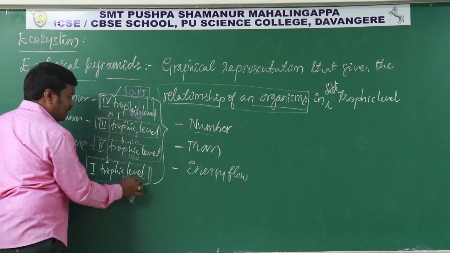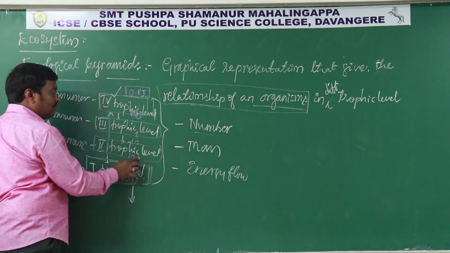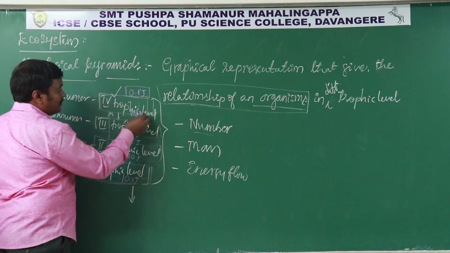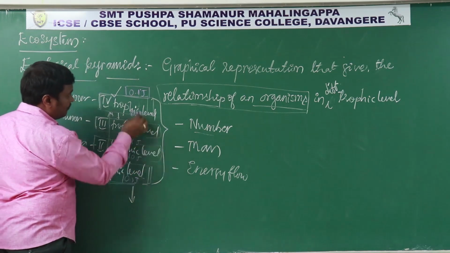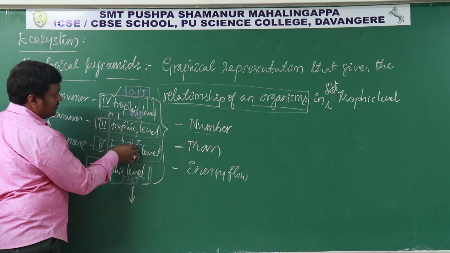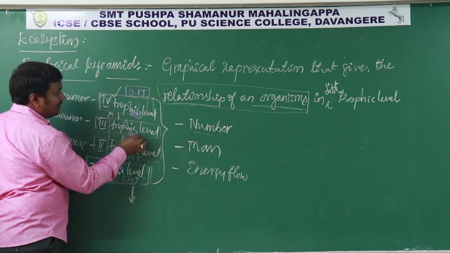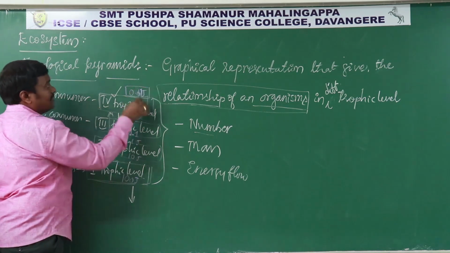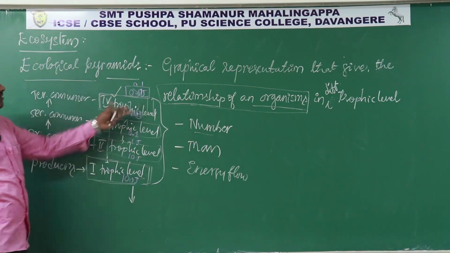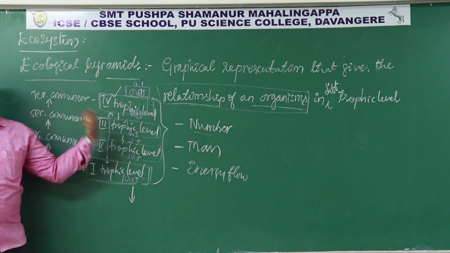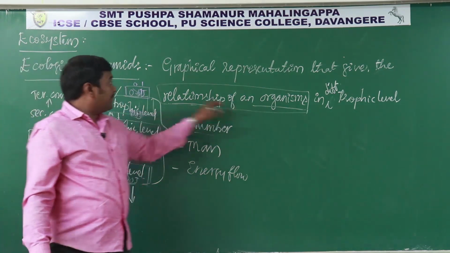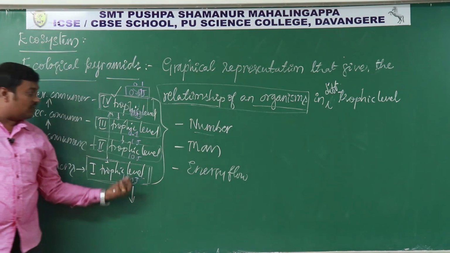Already at the first trophic level only 100 joules is available, at the next trophic level only 10 joules, then 1 joule, then 0.1. Wait, we missed 100, 10, 1. So here it becomes 0.1, then it becomes 0.01. Look, it should have been 0.1, now it becomes 0.01. It directly affects the organisms present at the higher trophic level. This is how the organism relationship can be predicted across different trophic levels.